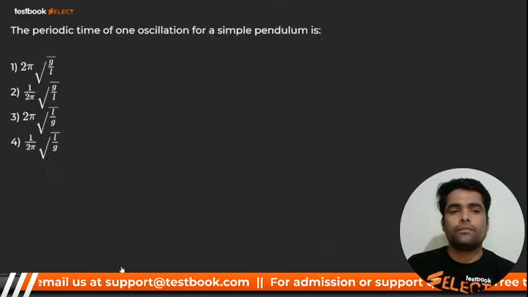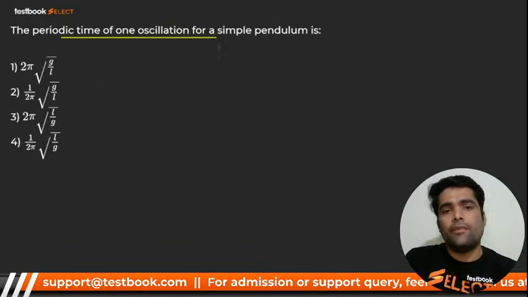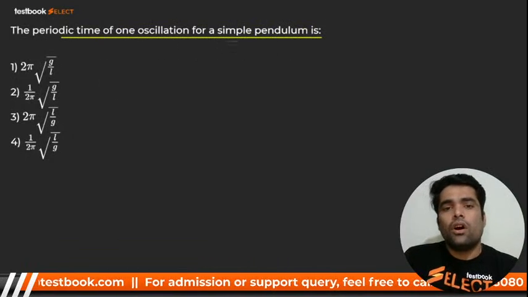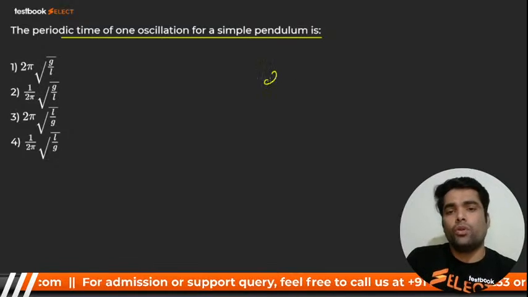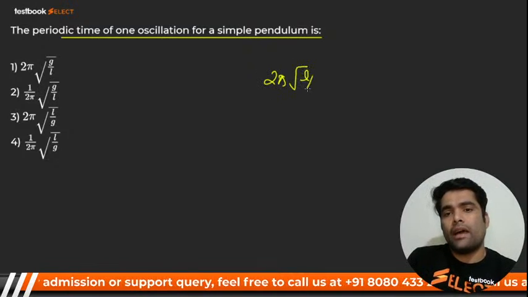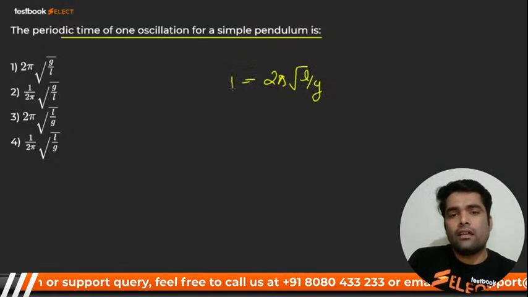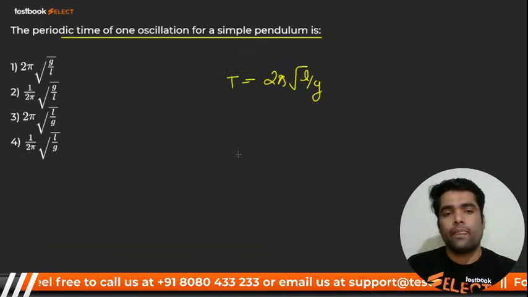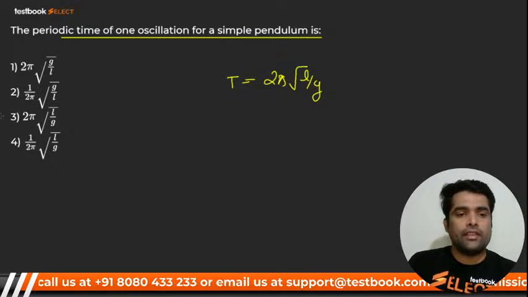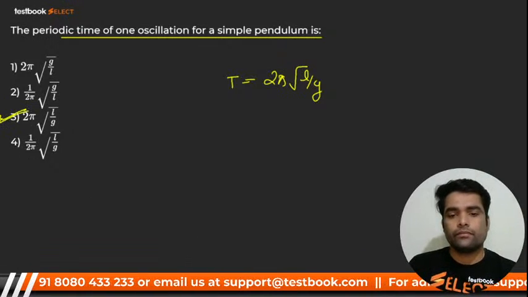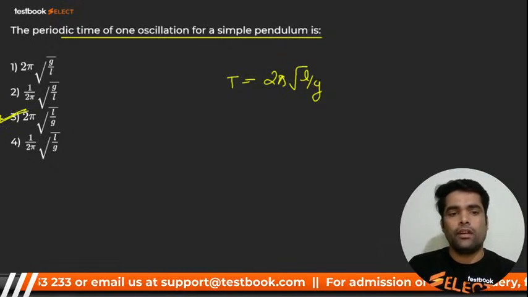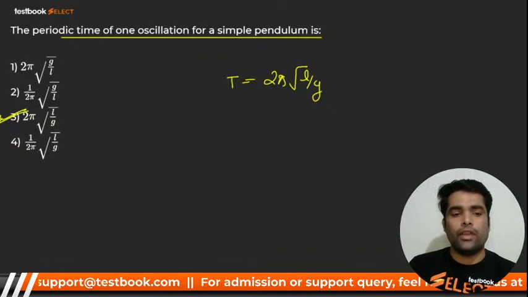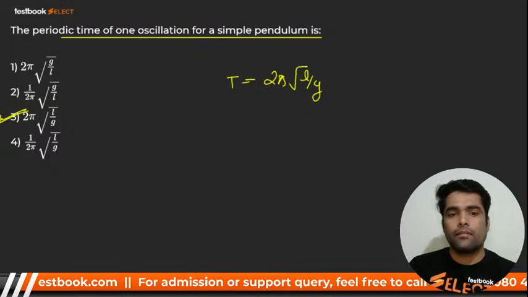Here we go. The periodic time of oscillation for a simple pendulum, you know that it is what, my dear? 2 pi root L by G. And frequency will be what? 1 upon 2 pi times the root of G by L, right? Which option is correct, my dear? This one. Very good. 2 pi root L by G. Very good. Here we go for next, my dear.